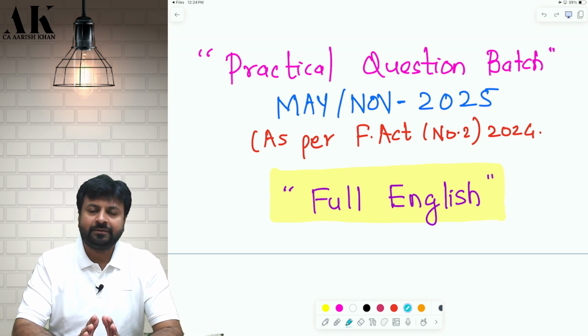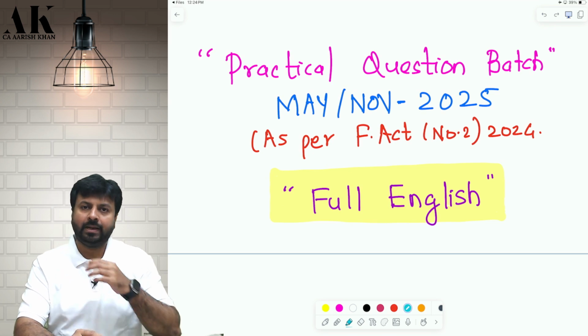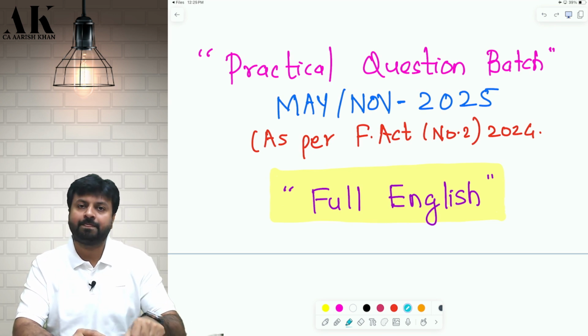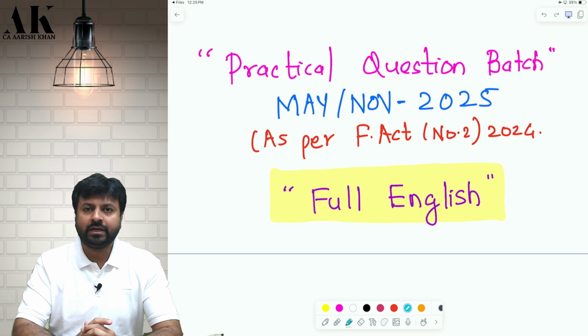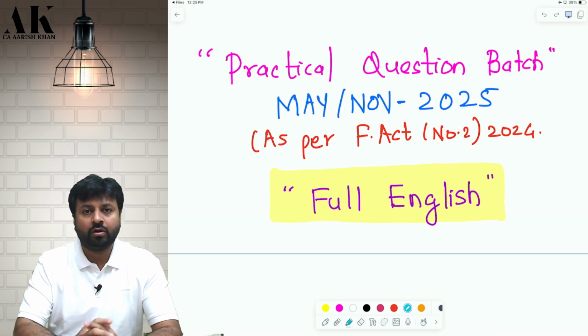So first of all, let me tell you, this batch is applicable for both May 25 and November 25 students. Now some students will say that for May and November the syllabus will change. No, it will not change. Always remember, for May and November the syllabus is always the same. All those who are giving exams in May 2025, for them Finance Act 24 budget will be applicable. And all those who are giving exams in November 25 also, for them also Finance Act 2024 budget is applicable. Always remember, for May and November the budget is always the same.